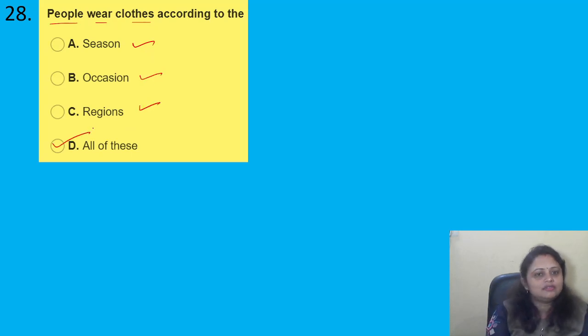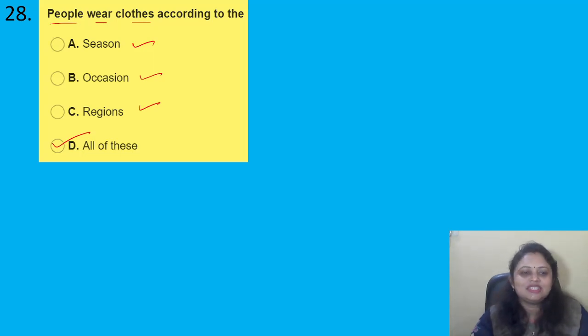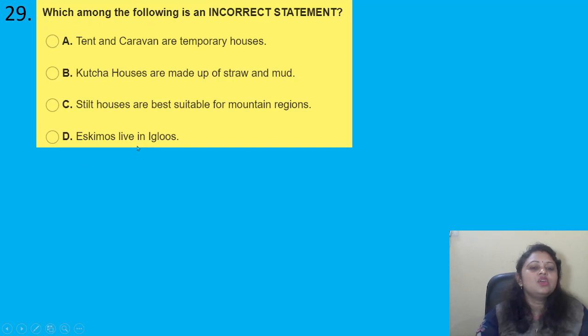All of this. Okay. So as per season, in summer season what they need to wear, and in winter season what they need to wear, in which occasion they need to wear the clothes, in which region they are staying. All of this matters. Got it? Coming to the next question, which among the following is an incorrect statement?